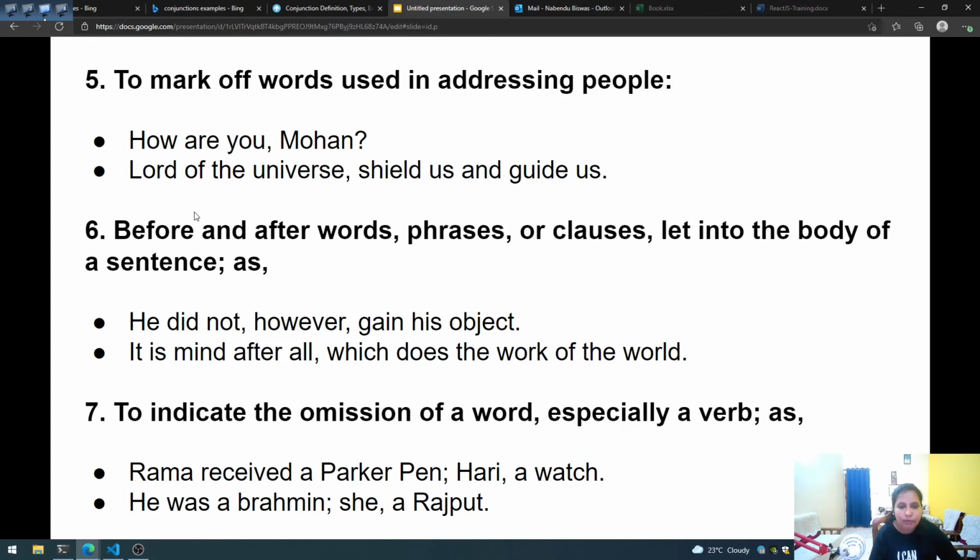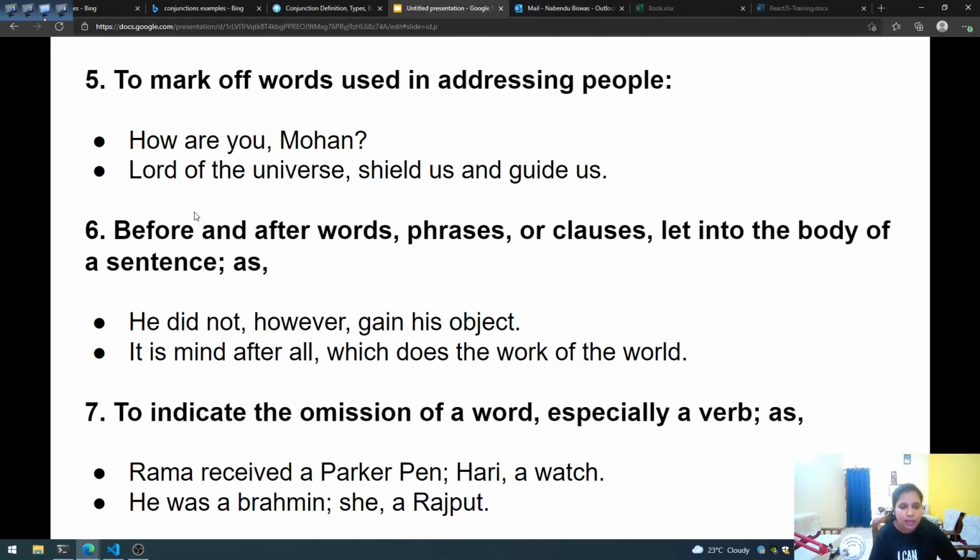Before and after words, phrases or clauses let into the body of a sentence, we also use a comma before and after words, phrases or clauses which are there in the body of a sentence. He did not, however, gain his object. Can you see, we have used "however" here and we have used commas both before and after it.